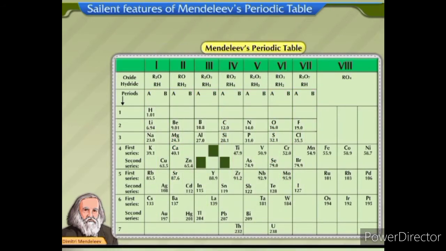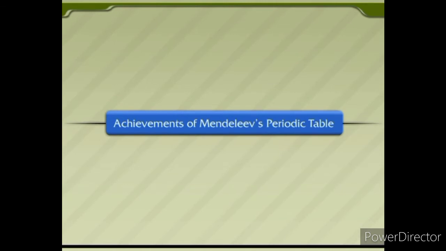Mendeleev's periodic table was the first successful classification of elements. It had both merits and demerits. Let us see both the merits and demerits of Mendeleev's periodic table. Achievements of Mendeleev's periodic table.